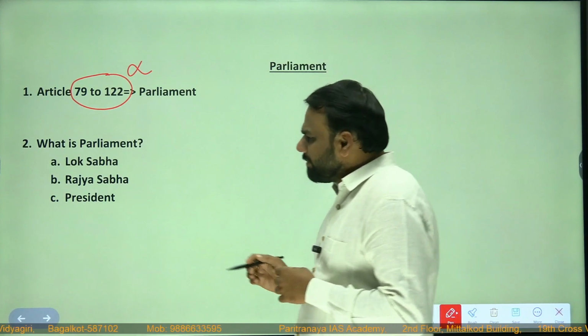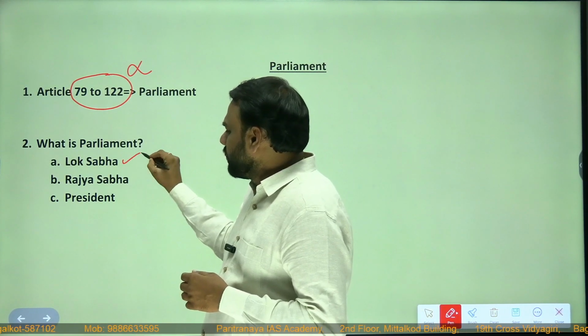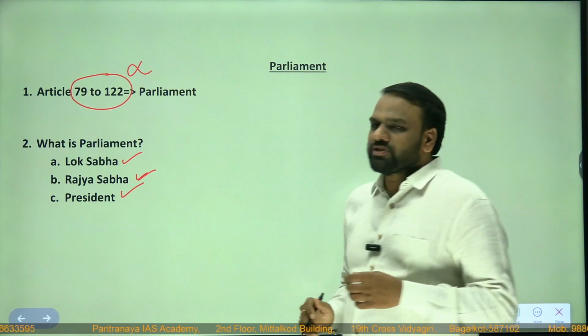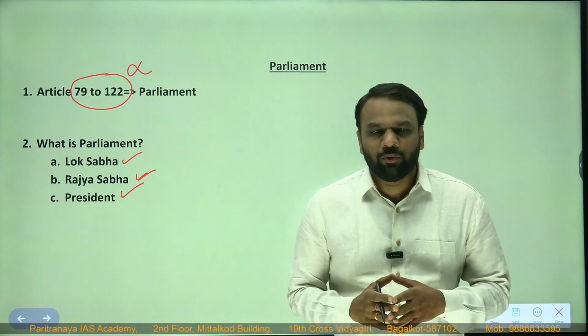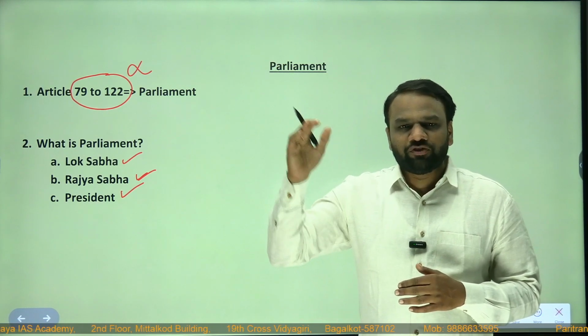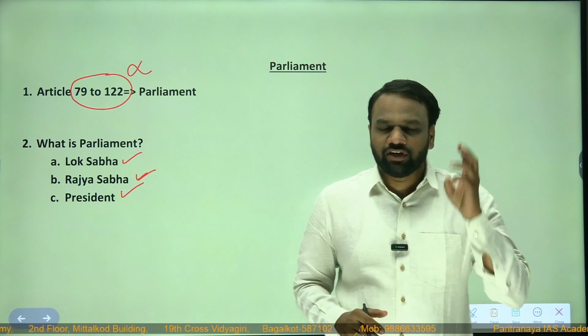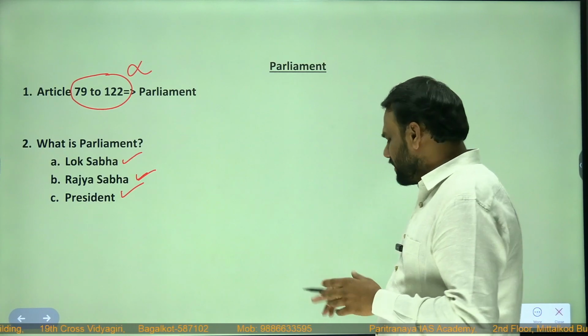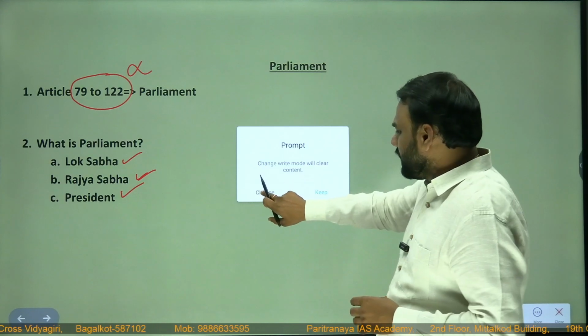So first, what is Parliament? Parliament consists of Lok Sabha, Rajya Sabha and President. Now suppose a question is posed: what is Parliament? What does Parliament consist of? At a superficial level, we need to know that Parliament consists of three entities, Lok Sabha, Rajya Sabha and President. These three entities together, we call them Parliament.